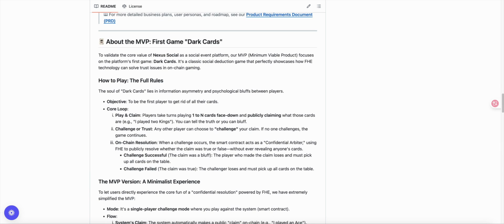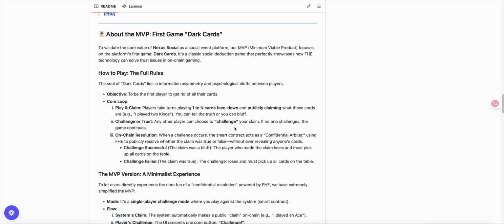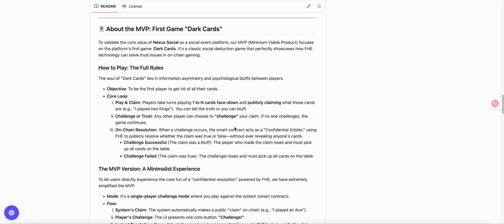The first game we plan to launch will mainly be a simple card game. The rules are, when player A receives the playing cards, they can choose any number of cards to place face down in the pile and declare what those cards are. The next player, player B, can choose to believe them or not. If player B chooses not to believe, then the cards are revealed. If the cards player A declared match the cards placed down, then player A wins and player B must take the cards from the pile back into their own hand. If the cards do not match, then player B wins and player A takes all the cards from the pile. This is a very simple and complete logic.